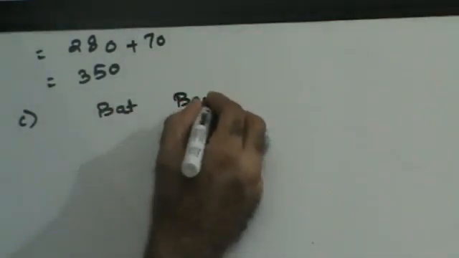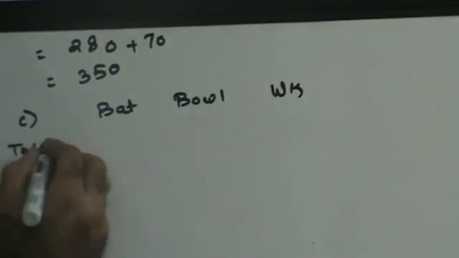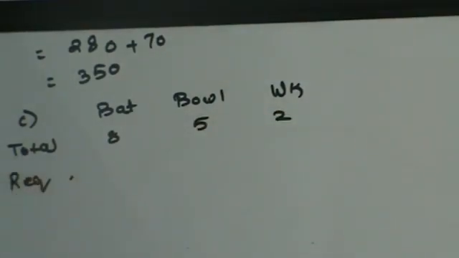Batsmen, bowlers, wicket keepers, right? Total, 8, 5 and 2 are required. They are saying at most 1 wicket keeper. At most 1 wicket keeper means I need 1 wicket keeper or less than 1 wicket keeper, right? And exactly 4 bowlers. I need exactly 4 bowlers, right? 4 bowlers and 1 wicket keeper.